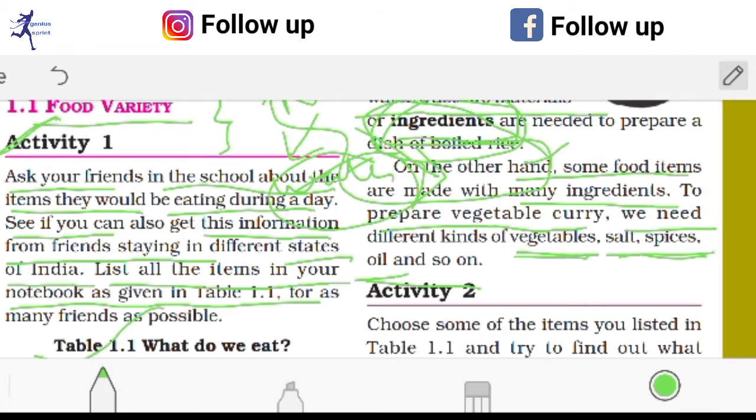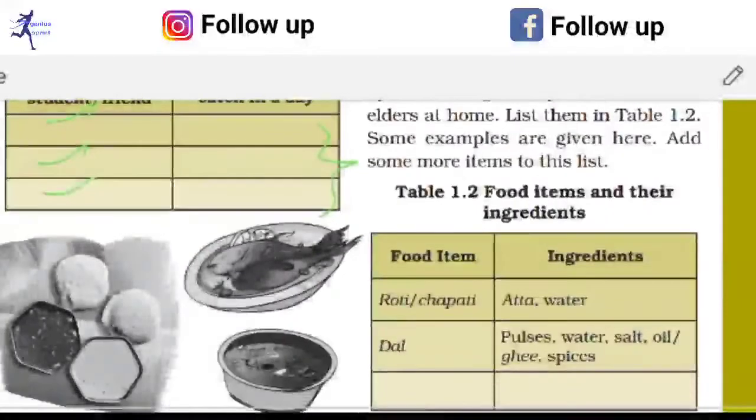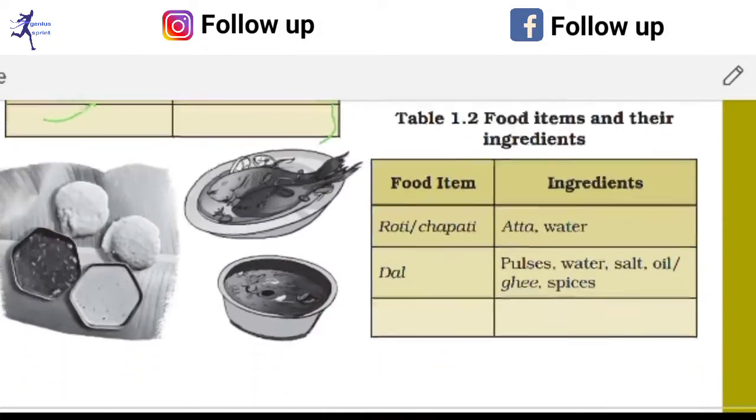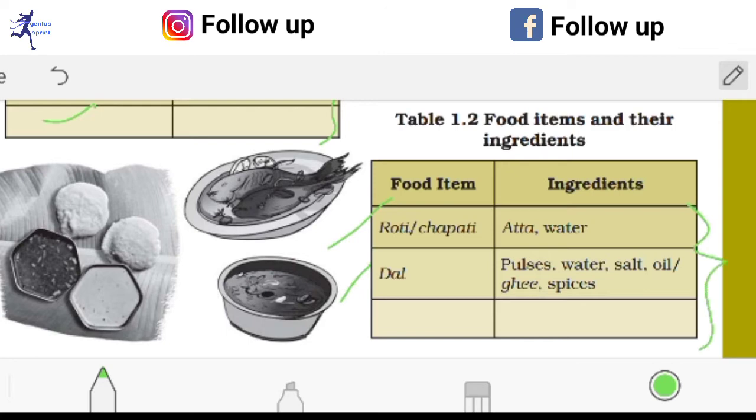So these are the supplementary or ingredient things. Okay, here another activity is given to you, so you can go through this activity and make a list. That means what food items you basically consume, and what ingredients are necessary for them. You can write here. For example, here roti, what ingredient is necessary for making roti?